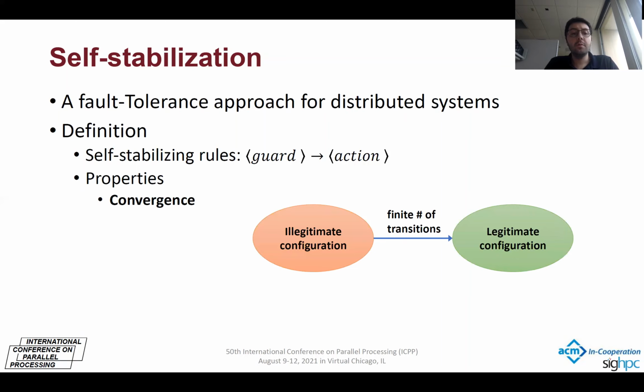The first property states that the system, starting from any arbitrary configuration and after a finite number of transitions, converges to a legitimate configuration. And the second property states that after entering that legitimate configuration, the system remains in a legitimate configuration unless a transient fault happens.